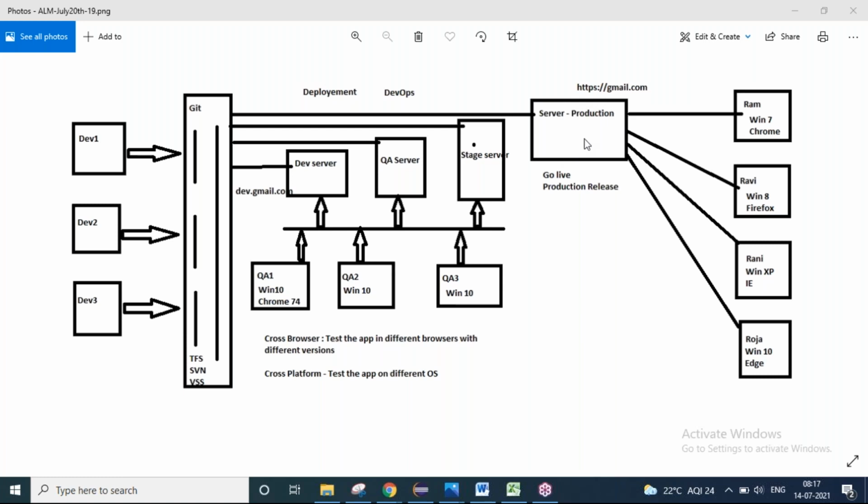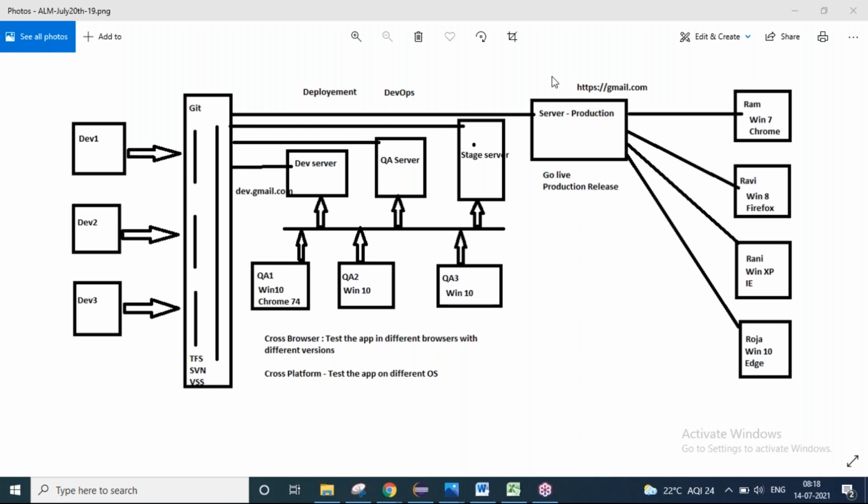Whatever code is pushed into that server, that particular computer will be on the public network, that is, on the internet, where it will be visible to the real customers called Ram, Ravi, Rani, and Roja. We call it a production server, meaning the computer where the real people see that application is called the production server.